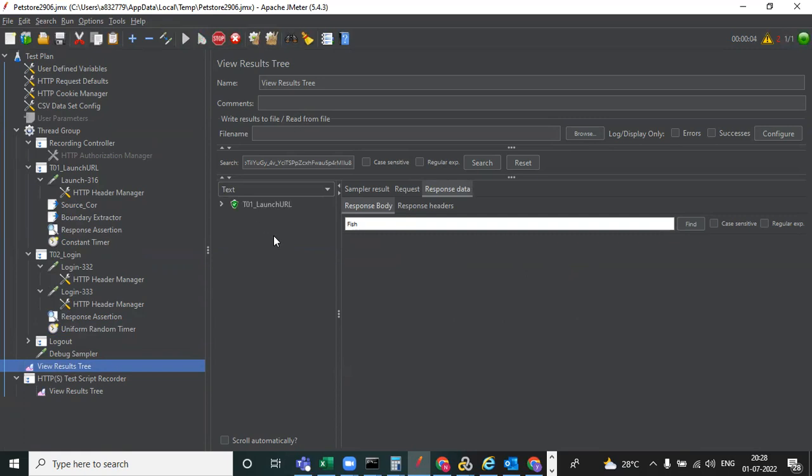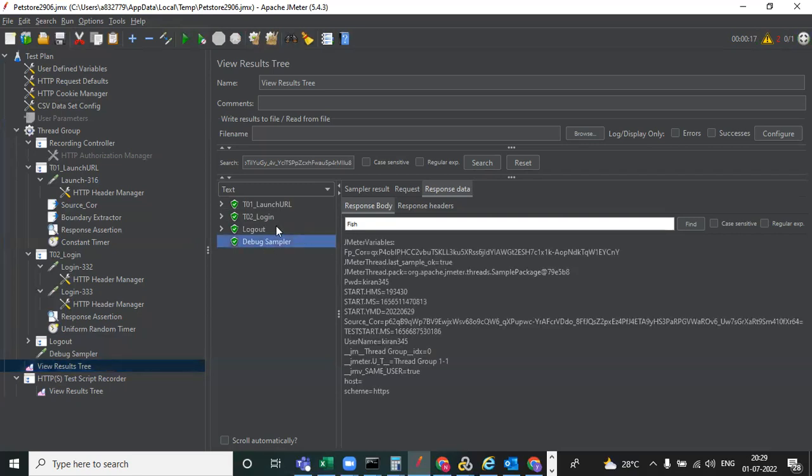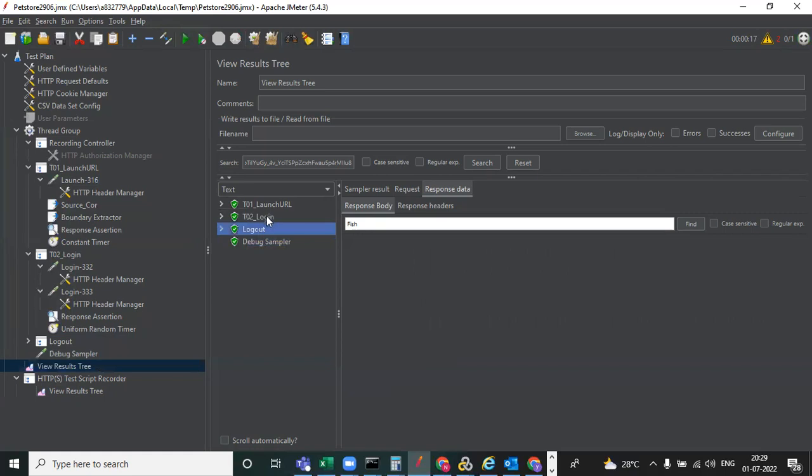See, now we can observe it is taking time. Launch happens and it is waiting for 3 seconds, then it logs in, and after login it is waiting for 3 seconds and it will log out. See, it's done, right? So you need to give think time like this.